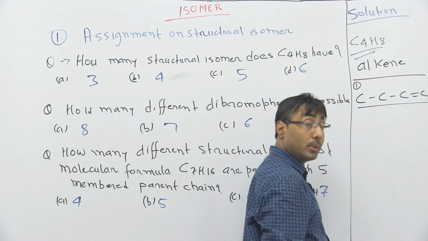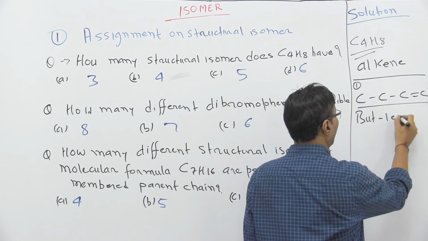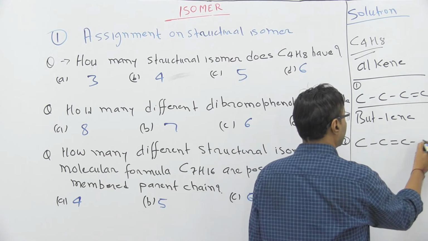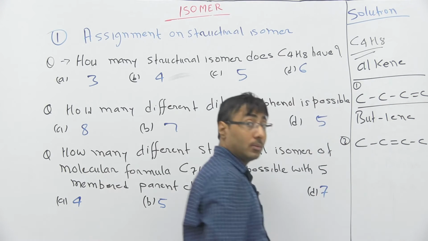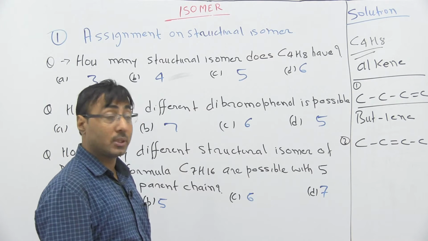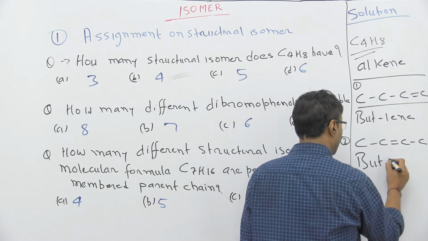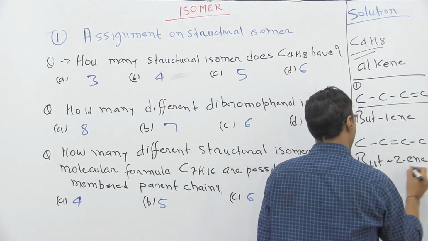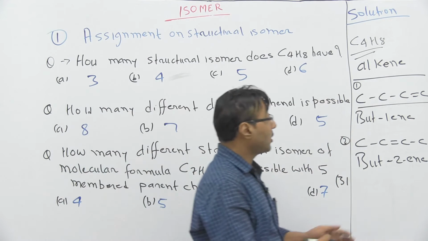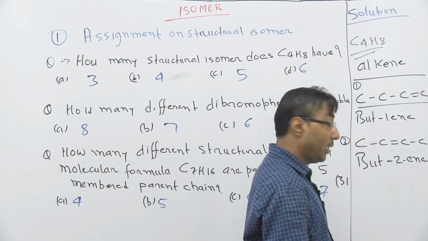This one is the first isomer. The name is but-1-ene. The second isomer is C single bond C, single bond C, just placing the double bond at a different place. So the first and second are positional isomers of each other. Third, we cannot shift the double bond further, because if it comes here once again it will be 1-butene.